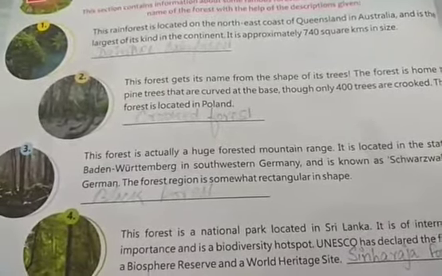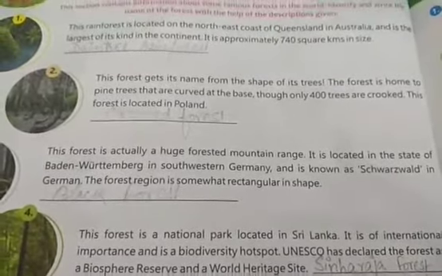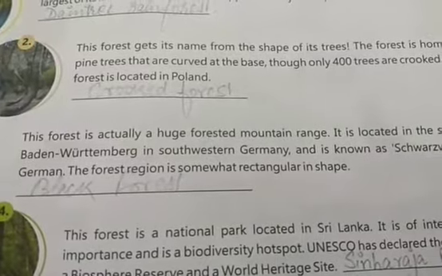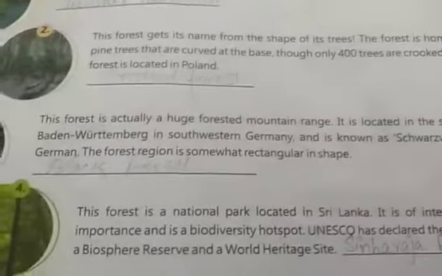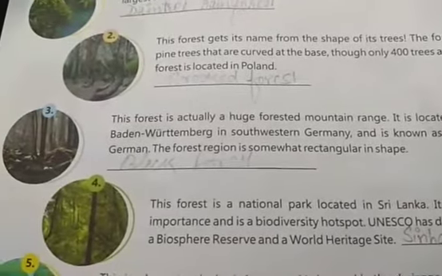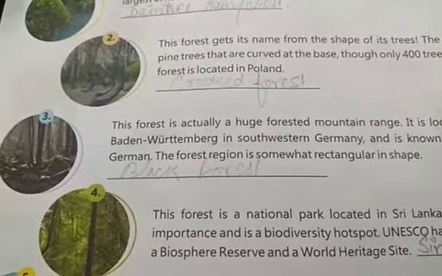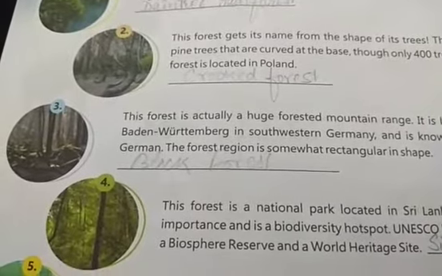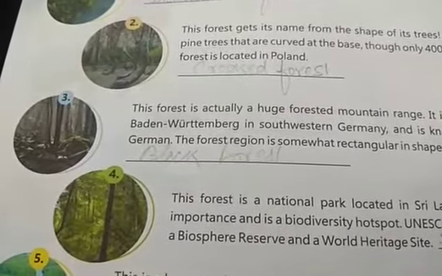Now the third one: this forest is actually a huge forest mountain range. It is located in the state of Baden-Württemberg in southwestern Germany and is known as Schwarzwald in German. The forest region is somewhat rectangular in shape, and the name of this forest is Black Forest. Now the name comes from the general dark color of the numerous pine trees that grow in this region.